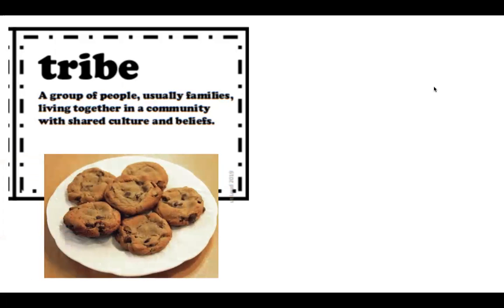So here are some pictures. A plate of cookies. I want you to think for a second, why would a plate of cookies represent a tribe? Well, a tribe would be a group of people, and they all share the belief that cookies are the best dessert ever, specifically chocolate chip cookies. So those people would be considered your tribe because you have shared beliefs about chocolate chip cookies with them.